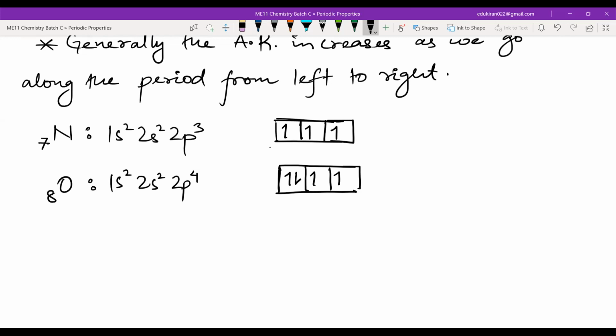That means in oxygen, in which there is some pairing done, you will feel some kind of more repulsion. There will be a bit more repulsion.